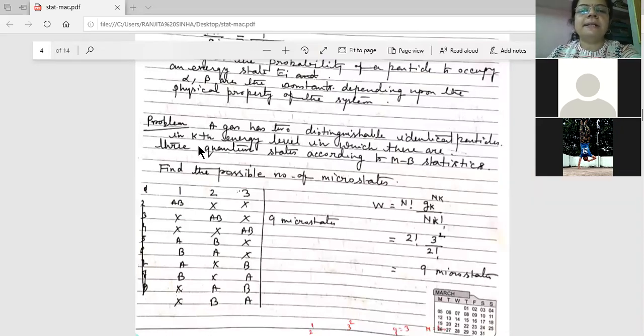But here only the kth energy level is considered. So the total number of particles in the kth energy level is factorial n. Here n and nk are the same, because no other states are here, only the kth energy state is there. So nk equal to our n here. I can clear it from this